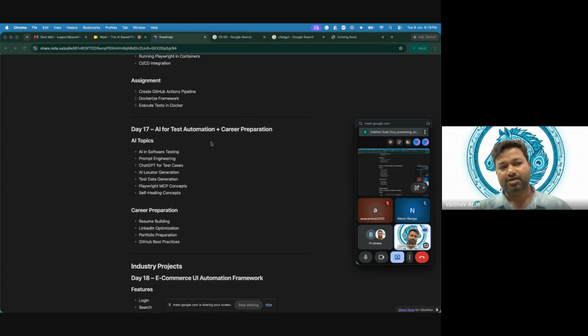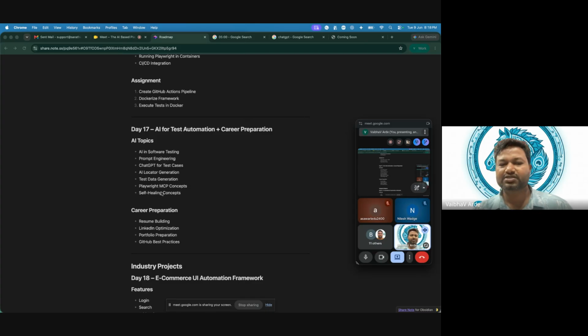But here, when I talk about AI-based test automation, we are talking about coding assistants and how to use them. The AI topics given are prompt engineering, GPT for test cases, and not only GPT, we can use any other LLM as well, AI locator generation, test data generation, Playwright MCP concepts, and self-healing concepts.